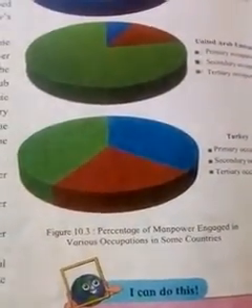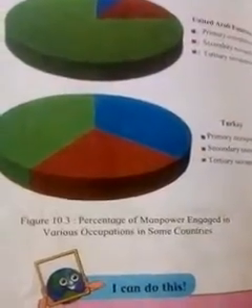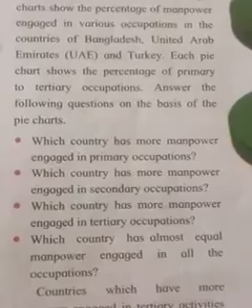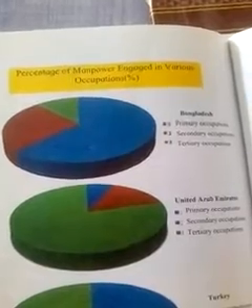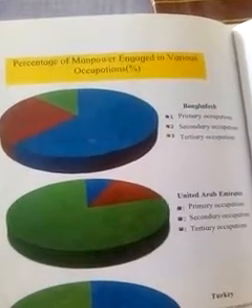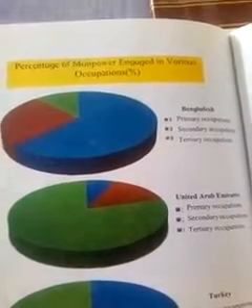Then here is given the percentage of manpower engaged in the various occupations in some countries. Which country has more manpower engaged in the primary occupations? Bangladesh has more manpower engaged in the primary occupations.